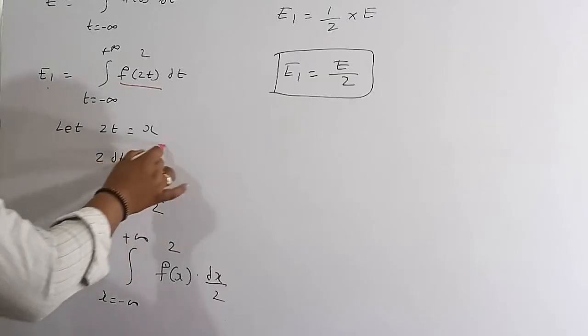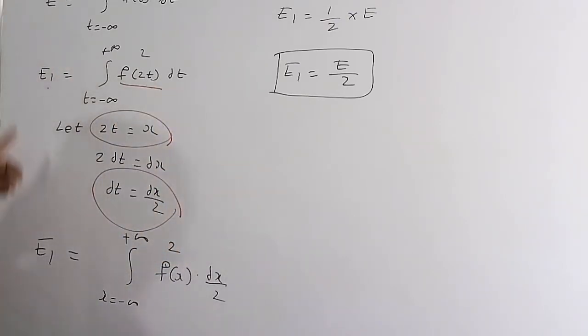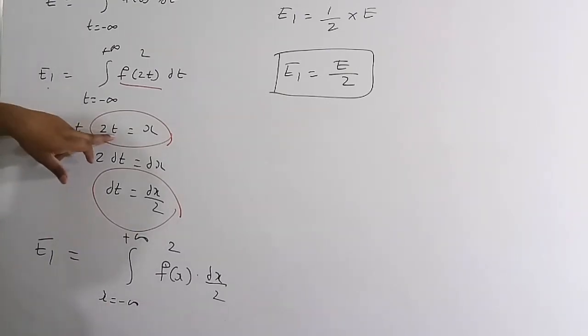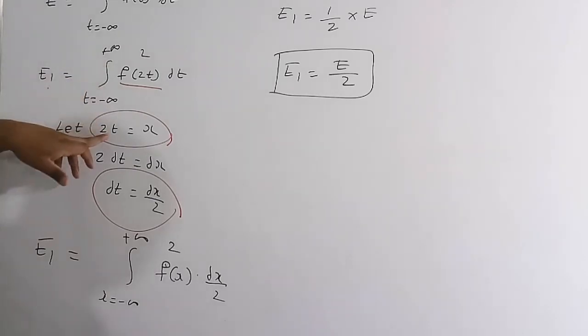Now I am going to substitute 2t equal to x and dt equal to dx by 2 in this expression. When t is equal to minus infinity, 2 into minus infinity is again minus infinity, so x is equal to minus infinity. When t is equal to plus infinity, 2 into plus infinity is again plus infinity.